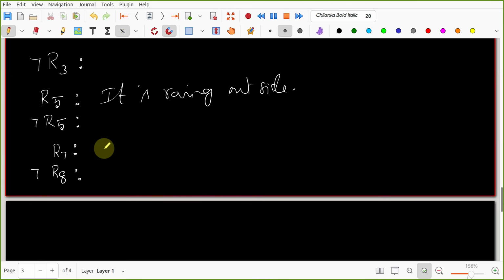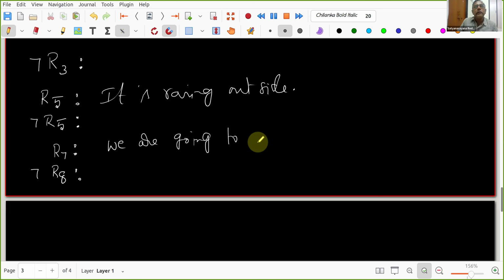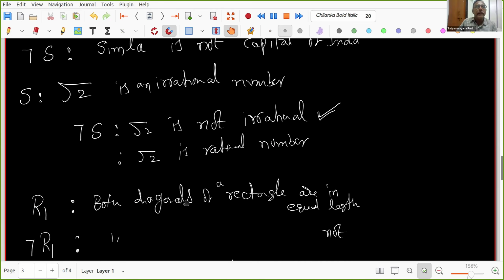We are going to Shimla. Okay. So room number 8. We are not going to Shimla. Okay, right. So you know how to write statements and negations, right?